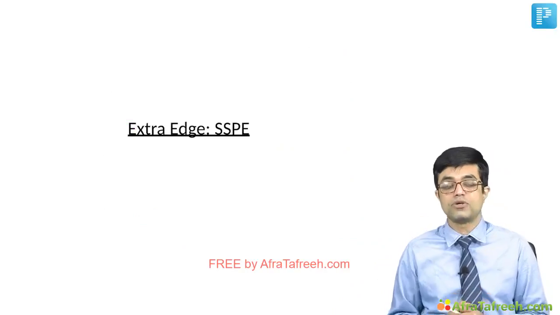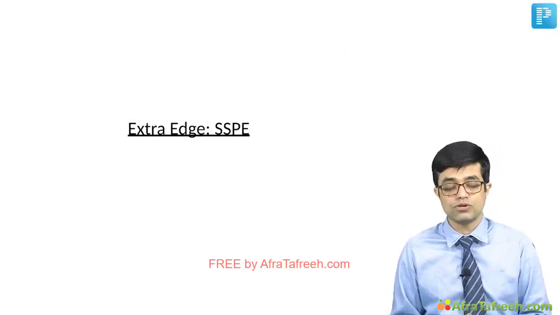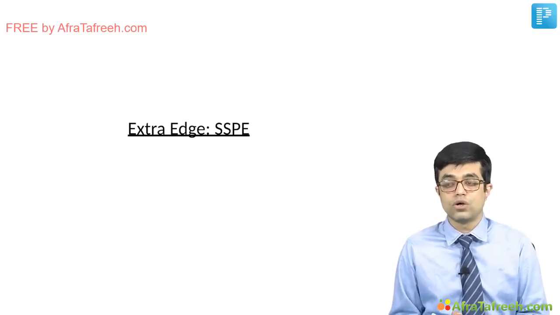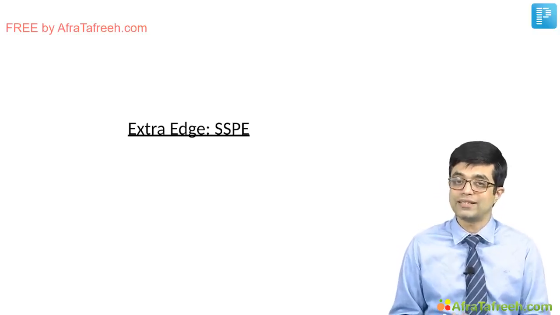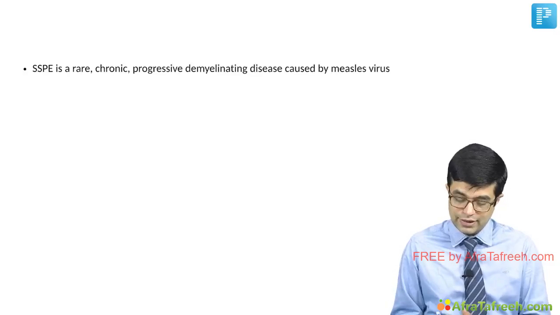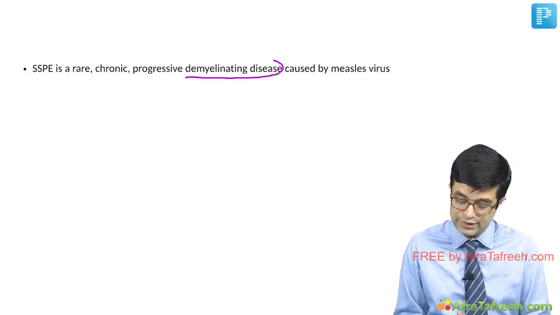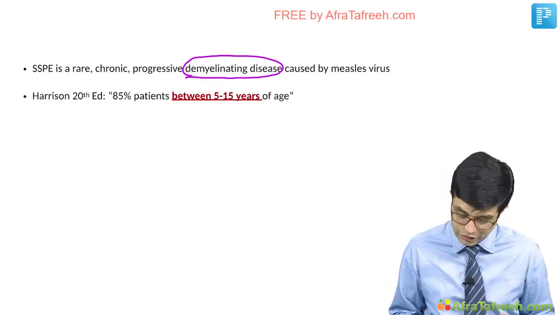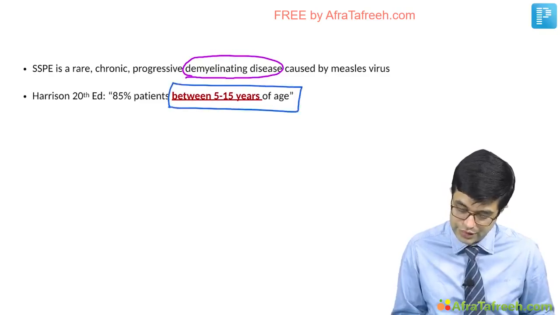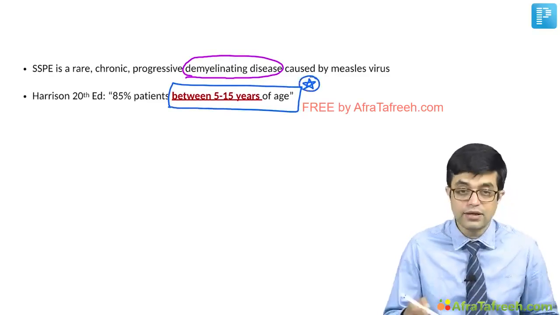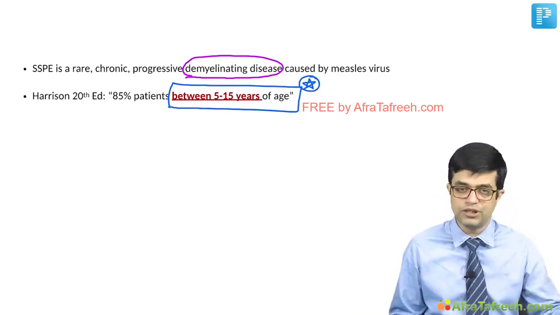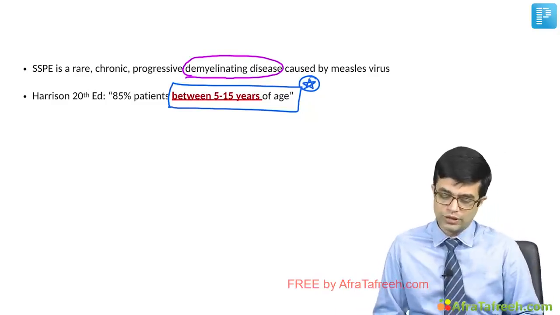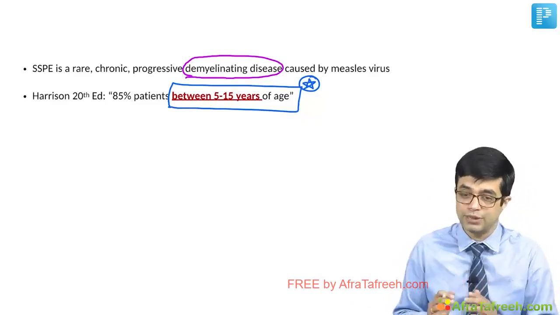Now we move to the extra edge topic on which difficult questions are being asked, and so we'll discuss SSPE in detail. As I just said, SSPE is a rare, chronic but fatal complication of measles infection. SSPE is a rare chronic progressive demyelinating disease caused by measles virus. Harrison 20th edition says 85% of these children are between 5 to 15 years of age, and an MCQ on this has been asked in NEET PG exam, not in super specialty. But you know that NEET PG questions sometimes can be asked in super specialty as well. So the most common age group is 5 to 15 years for SSPE.